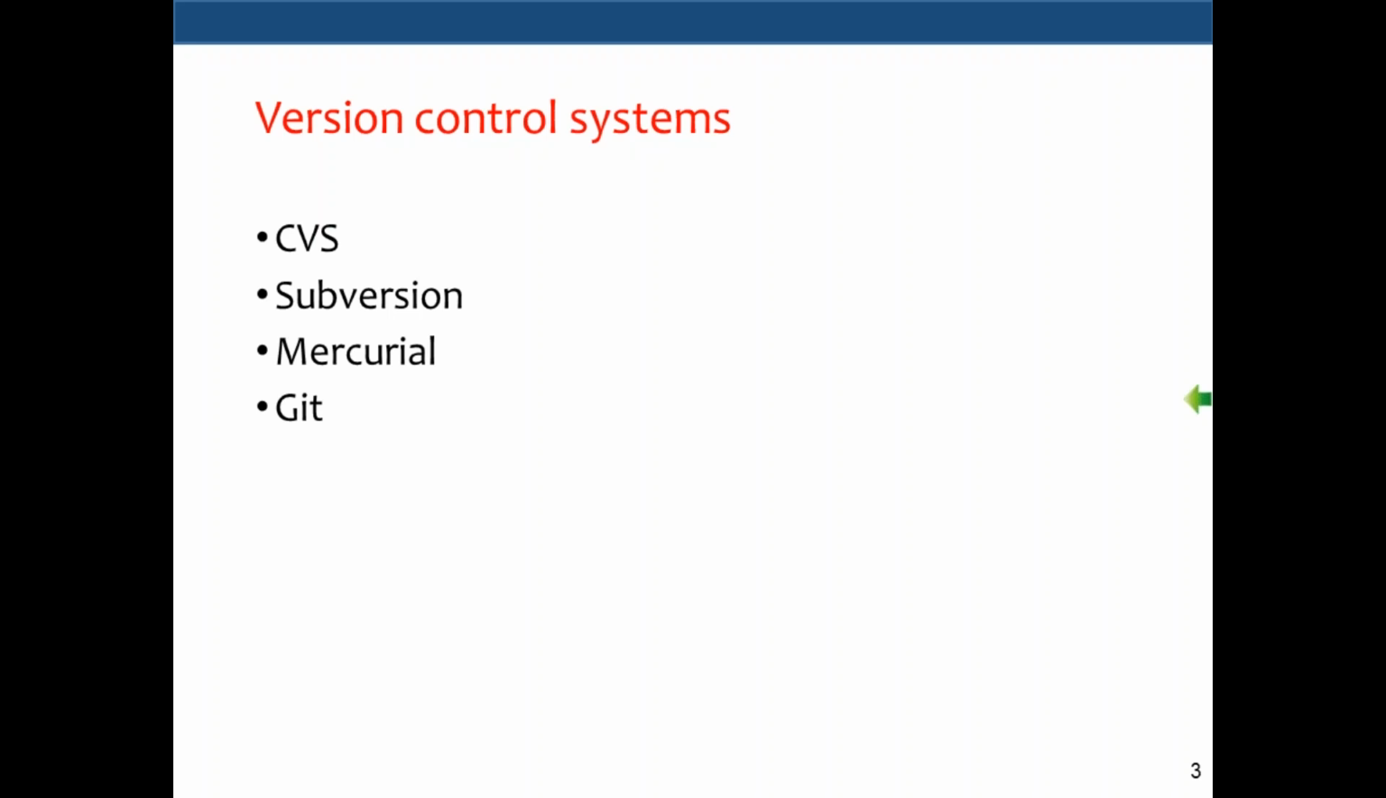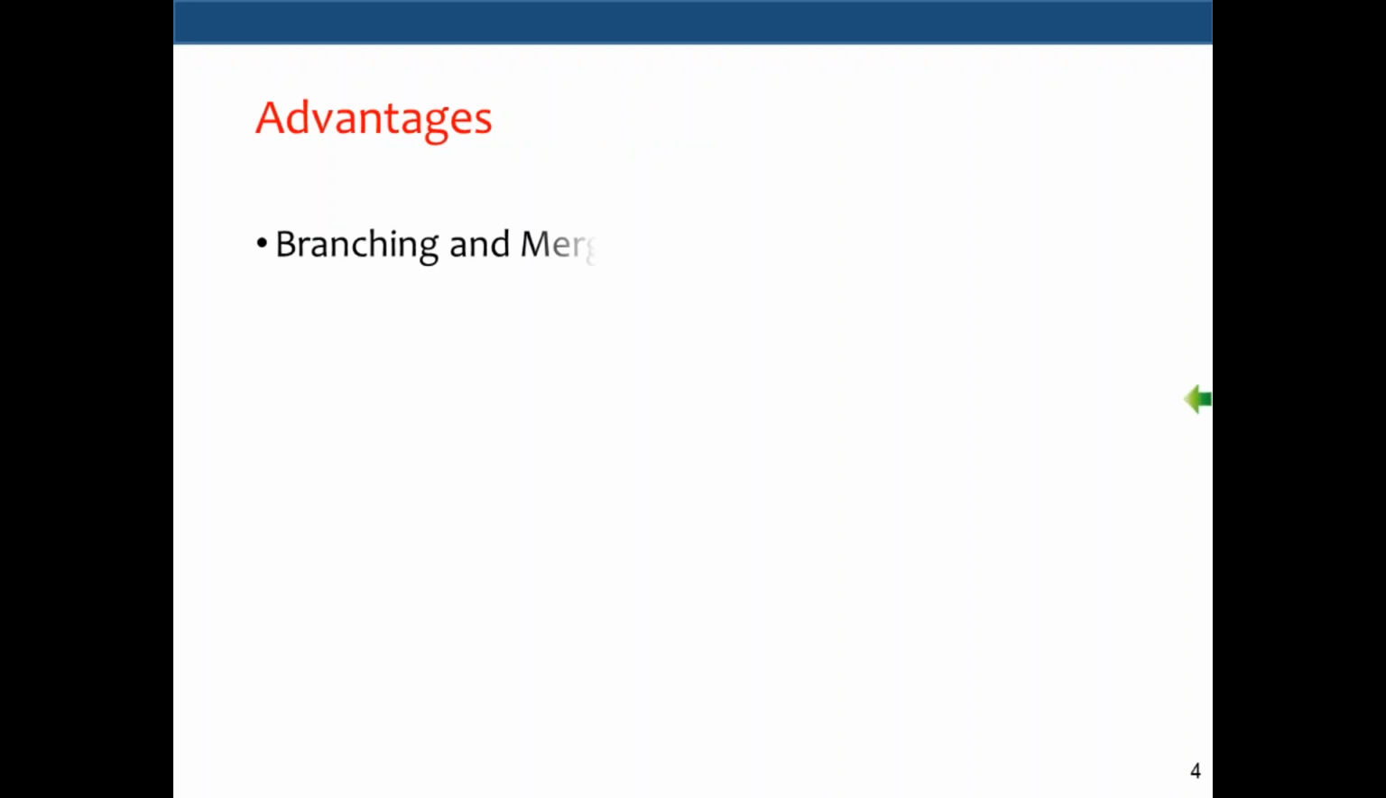Okay, so here CVS and Subversion both work in one way. Mercurial and Git work in a different way. Okay, so I'll talk about what are the differences between this. So when you have Git, let us look at what are the advantages.